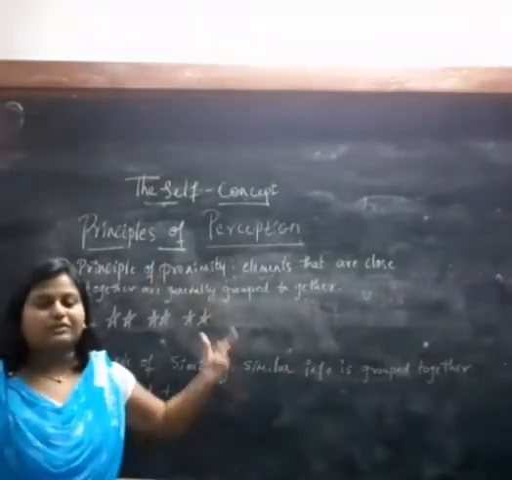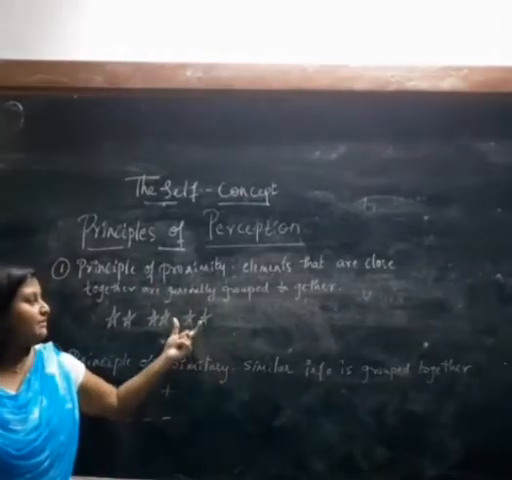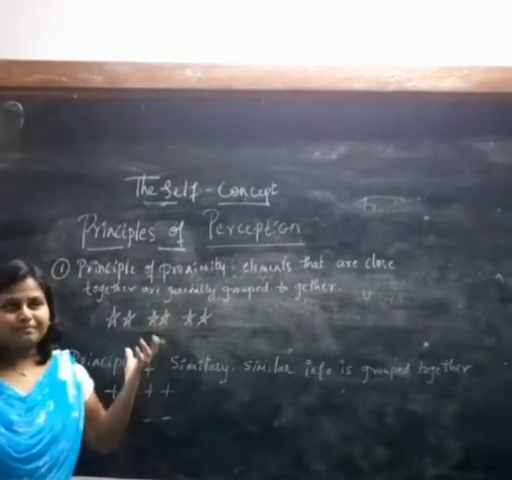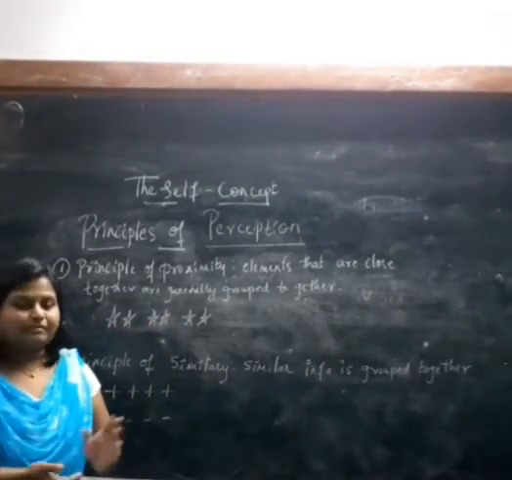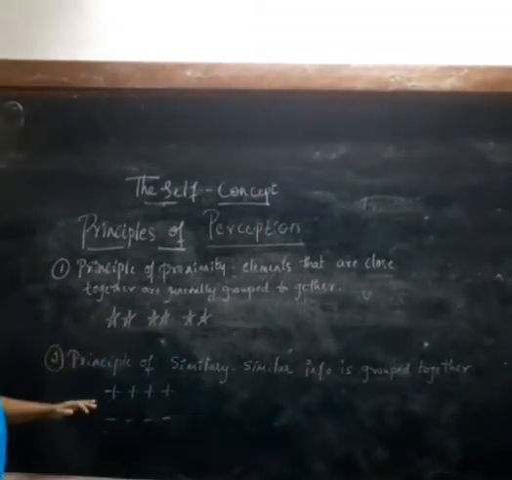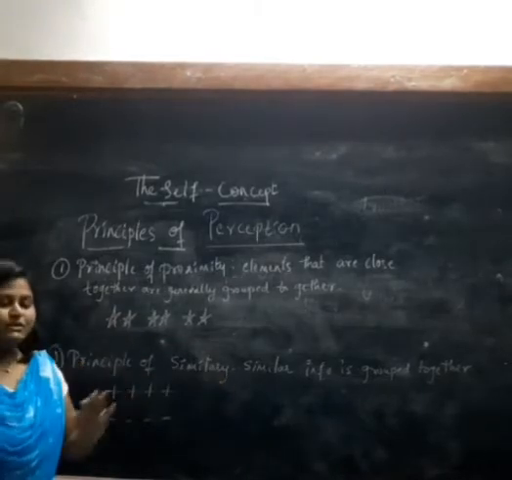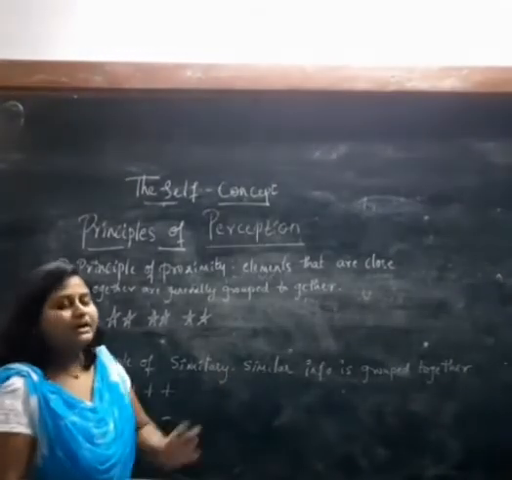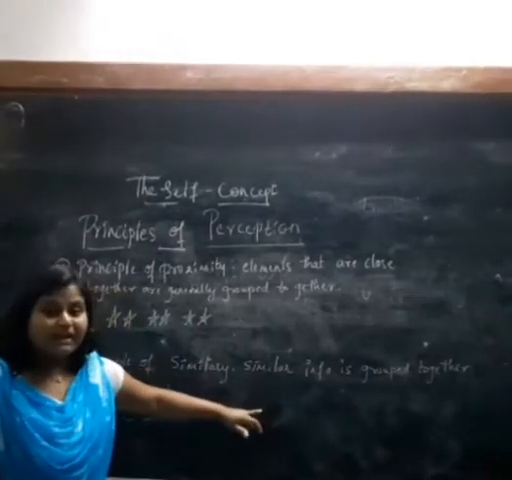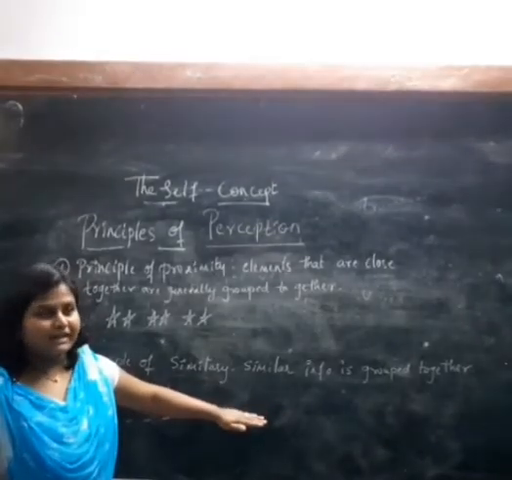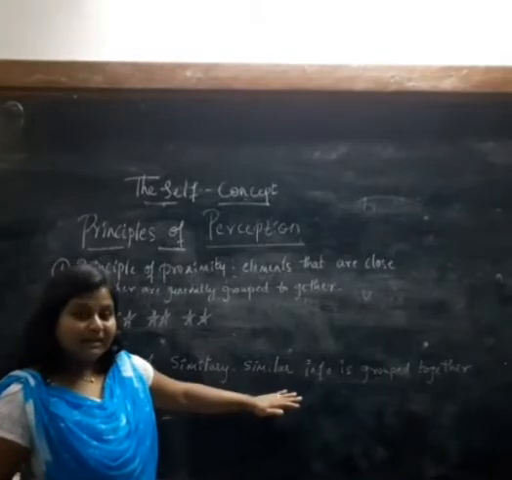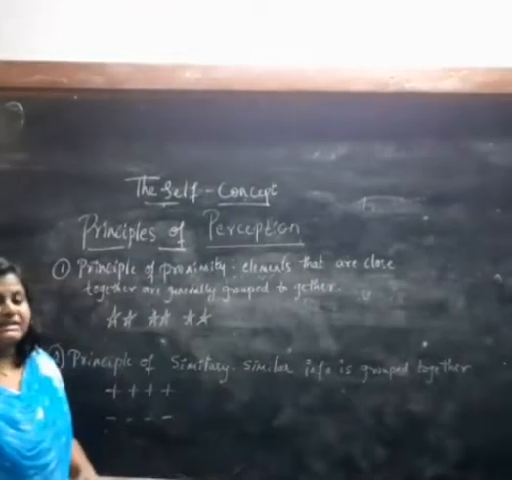So when the elements or people are together, we understand them as a group or a particular category. Okay, so that is the principle of proximity. Next one is the principle of similarity. In this principle, the objects or elements which are similar in appearance are categorized as a group. So the information which is similar in appearance is grouped together.